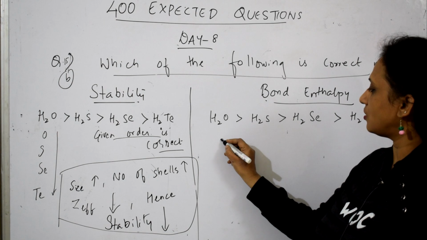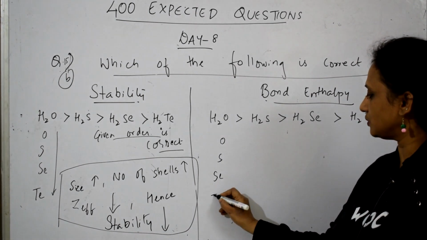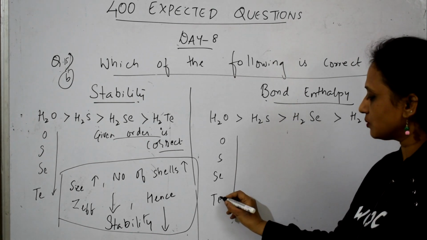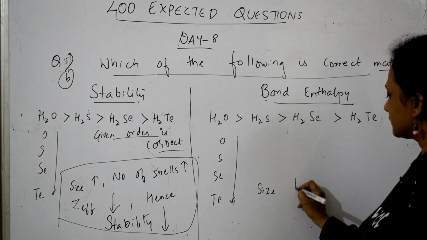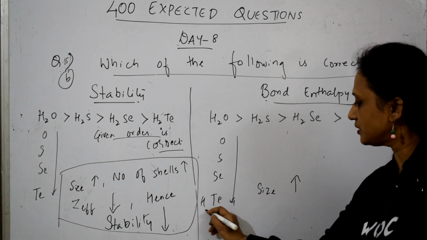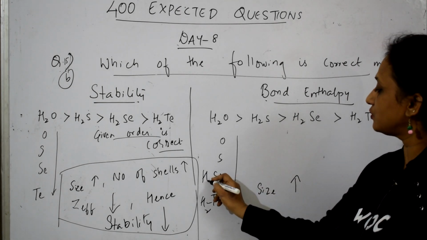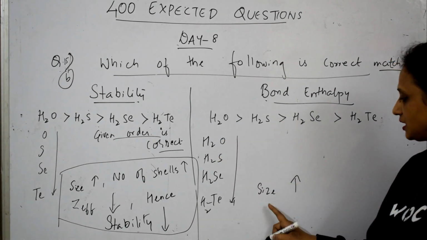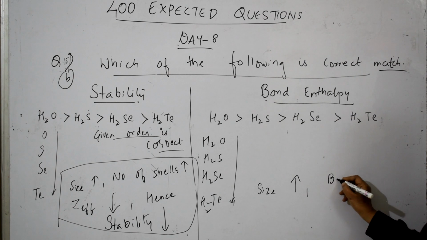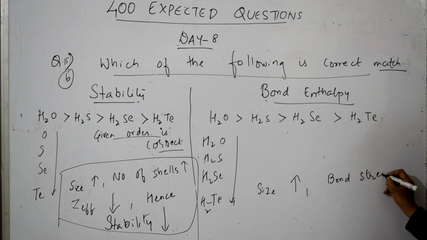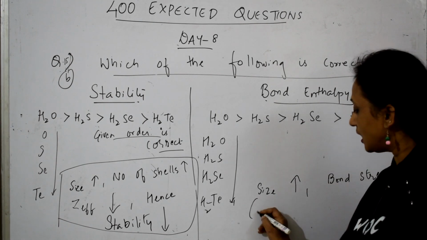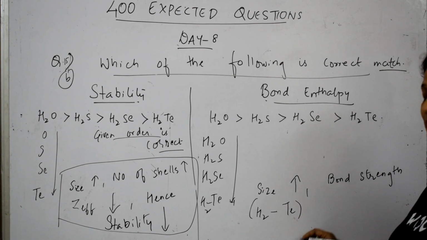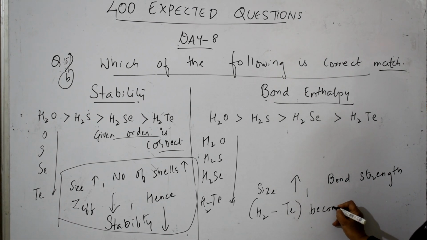Now, same story: oxygen, sulfur, selenium, tellurium. From top to bottom, just see, same story I'm explaining again. From top to bottom, what happens, students? Size increases. When size increases, the bond between hydrogen and tellurium, hydrogen and selenium, hydrogen and sulfur, hydrogen and oxygen, as the size increases, what happens, students? Bond strength, that is the bond between hydrogen and tellurium, becomes weaker. Correct?